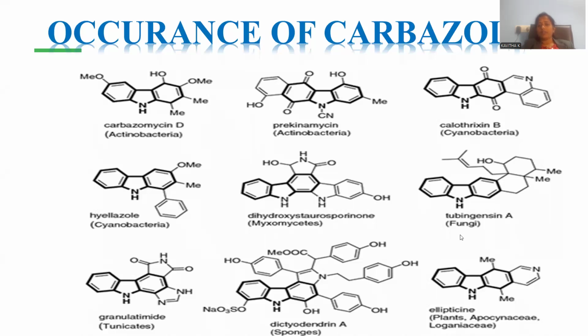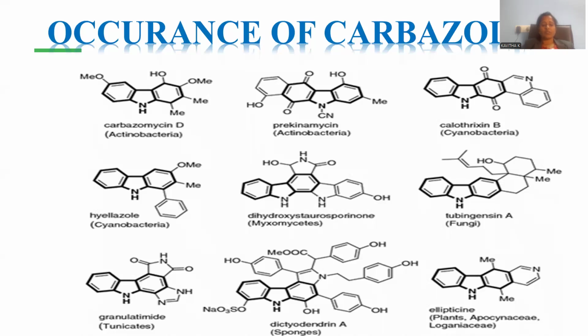Let me introduce another microorganism, fungi. From this fungi it is also possible to extract the carbazole, which is extended with the saturated rings of cyclohexane. Two cyclohexane rings got fused with this carbazole one, and that is called tubengensin A. Tubengensin A is the kind of compound composed of the carbazole extracted from the microorganism fungi. And granulatamide is composed of an imidazole and pyrrole ring, which are fused on the carbazole moiety, extracted from tunicates.